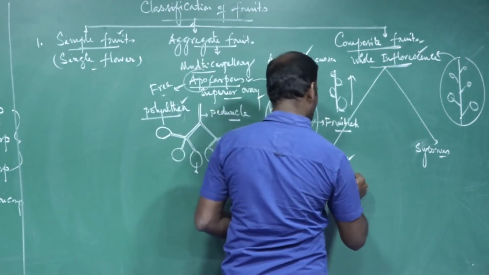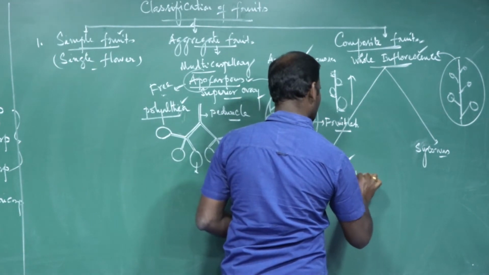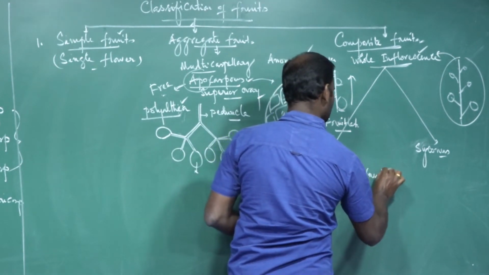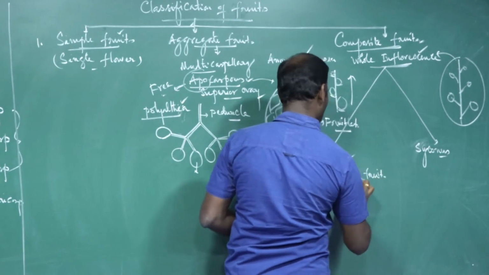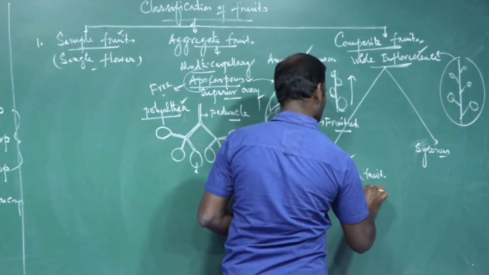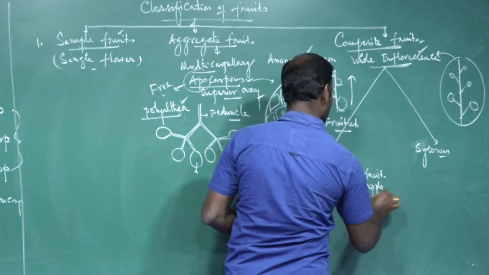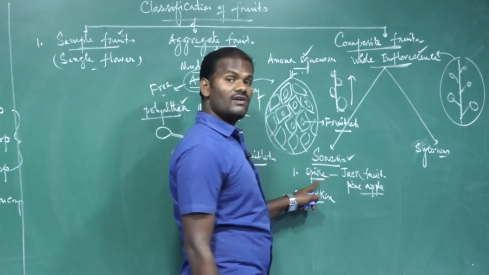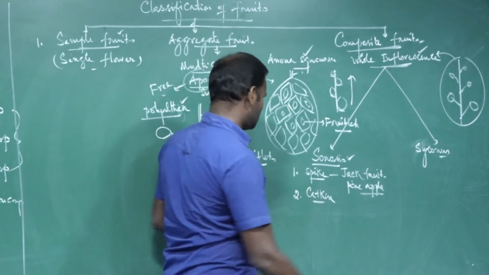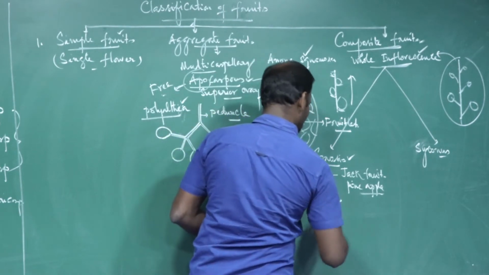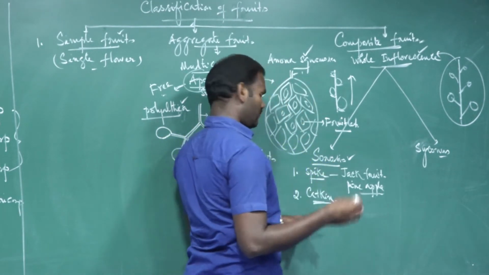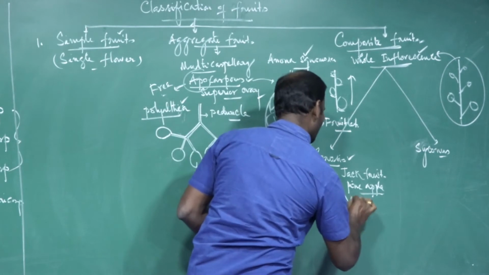For example, jackfruit, then pineapple. These are the examples for sorosis developed from spike inflorescence. Then catkin inflorescence. This type of fruit is developed from catkin, for example, mulberry.